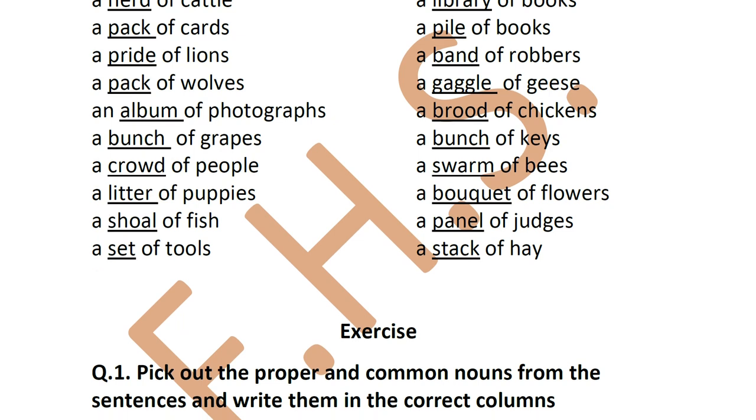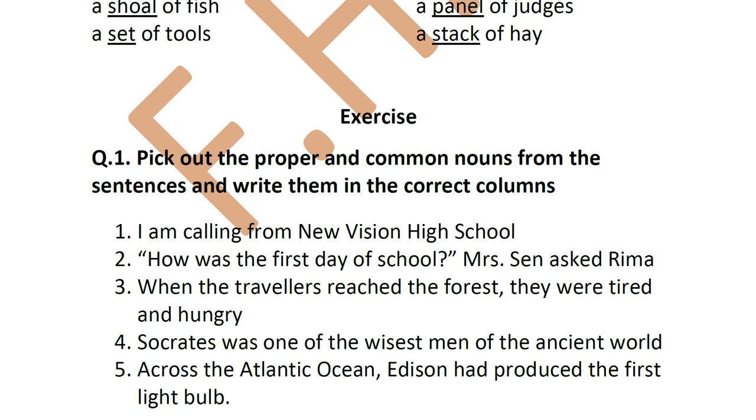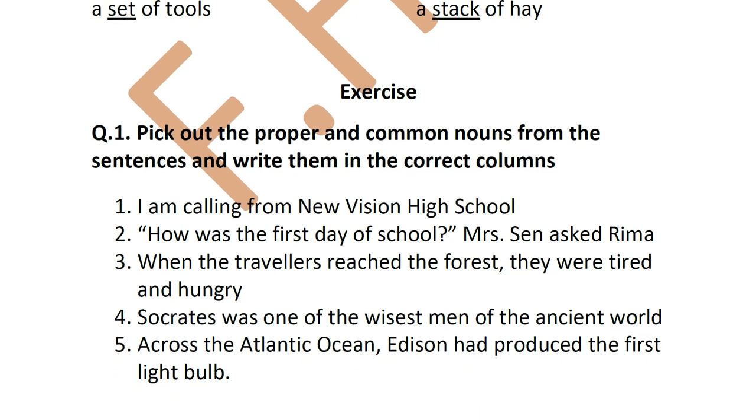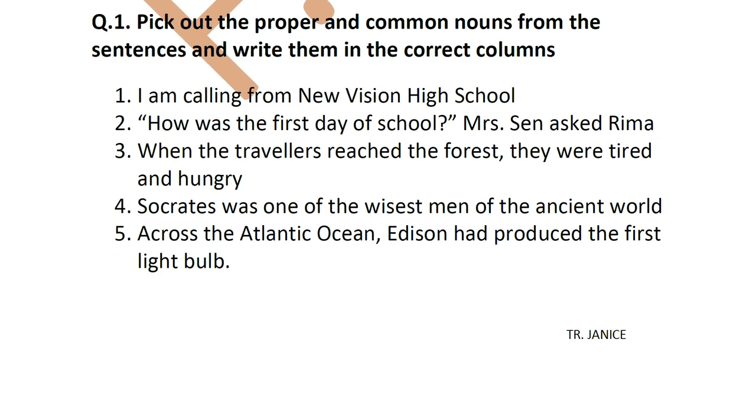Okay, now you have your exercise. Pick out the proper and common nouns from the sentence and write them in the correct columns. So I'm calling from New Vision High School. From here you will pick out the nouns and put them in the columns that I have given. I'm just reading it, then I'll go to the next page where the columns are.